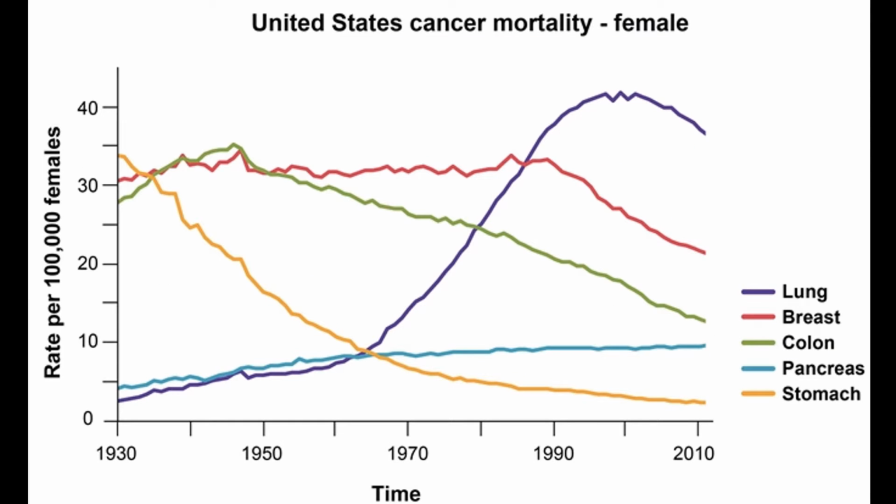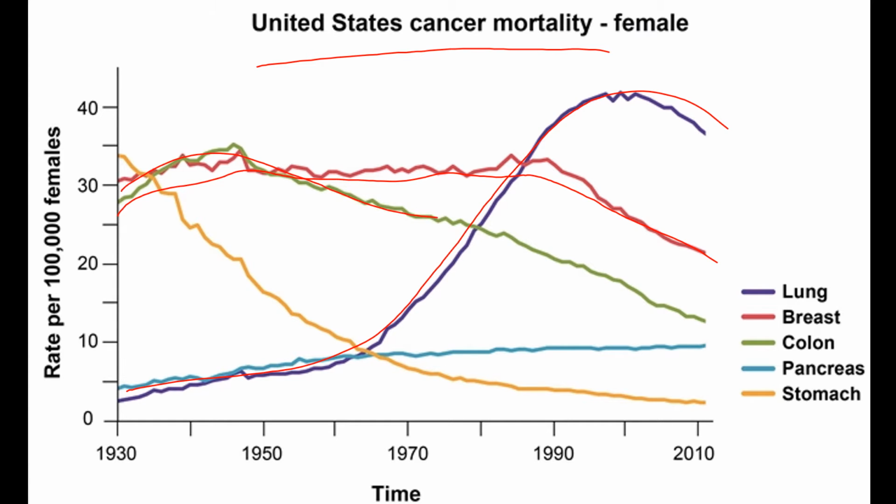Now this slide indicates the graph showing the United States cancer mortality for females. This purple line indicates the lung cancer, which had a sharp peak between 1990 to 2010 due to increase in tobacco use, whereas the breast and the colon cancer are seen to be decreasing due to the advance in surgical techniques and adjuvant chemotherapy. The breast cancer is the red line and the colon cancer is the light green line,